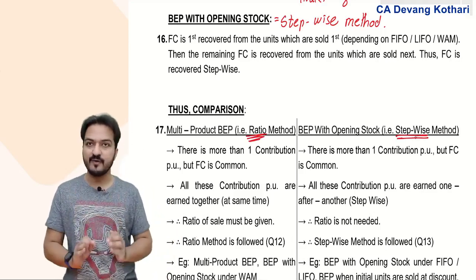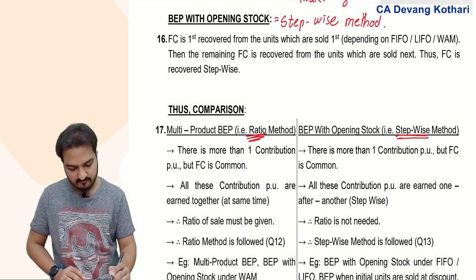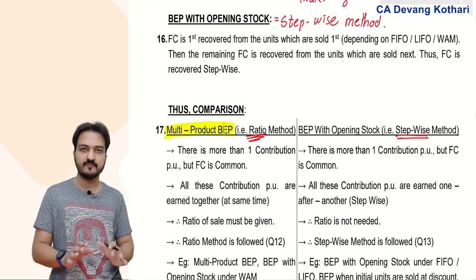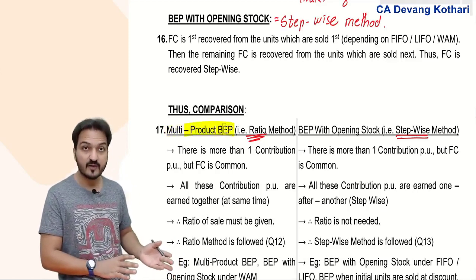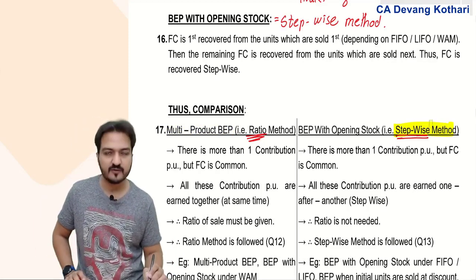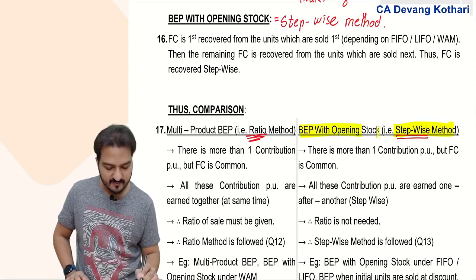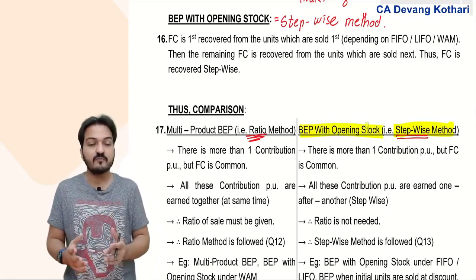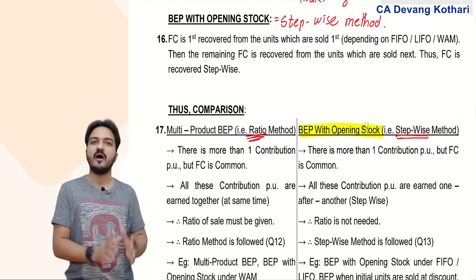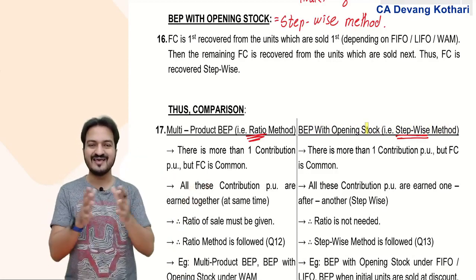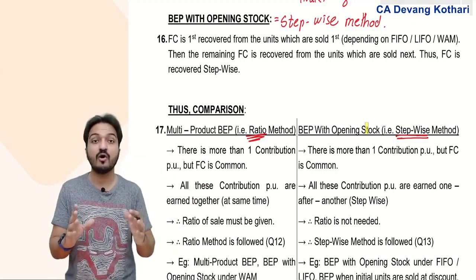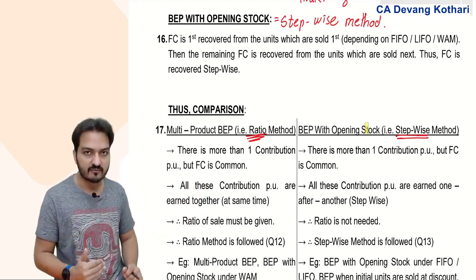Ratio method is applicable when there are multiple products, agreed, but it is also applicable in some other situations. Similarly, stepwise method is applicable when there is BEP with opening stock, but it is applicable in some other situations also. So now the comparison that I give you here is to make you aware of other situations where the same method might be followed.